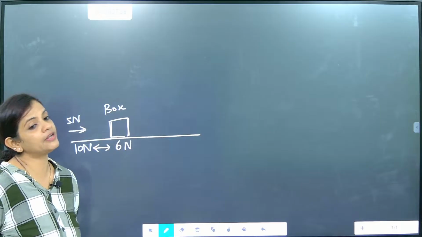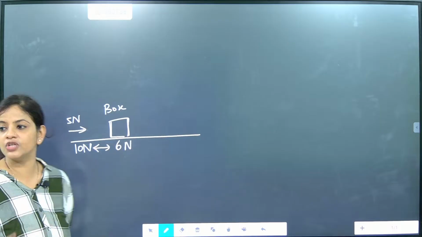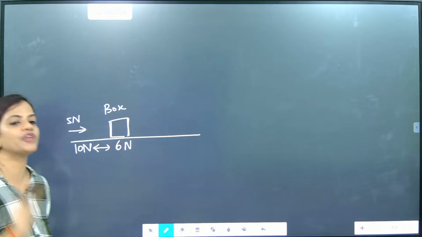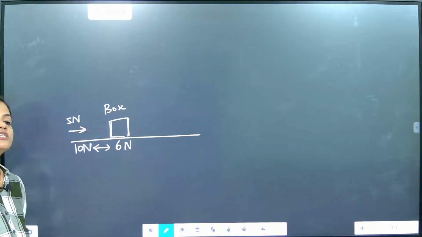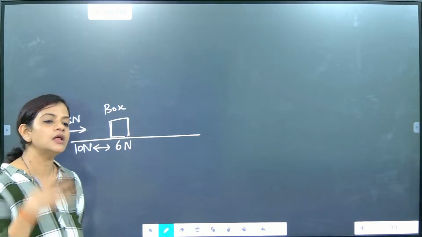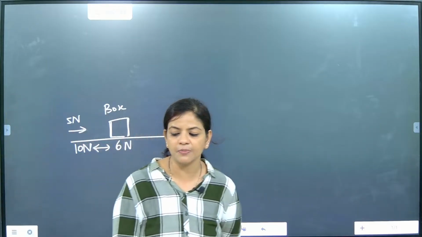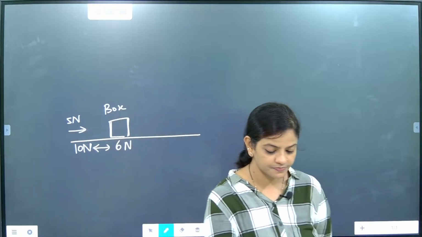It will unbalance the object and disturb the state of rest. The body will come in motion, so the inertia of rest will be disturbed. Can you give me some examples of inertia of rest?